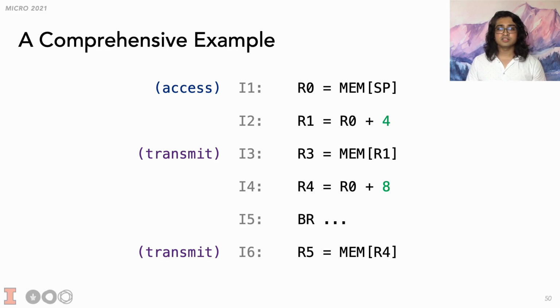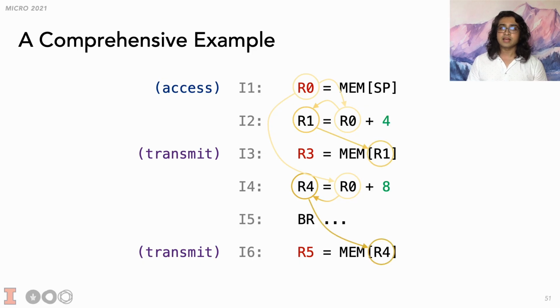The instructions are listed in dynamic order. Based on the context of the example, we denote I1 as an accessor and I3 and I6 as transmitters. However, note that all loads are both accessors and transmitters since they not only return secret data, but also leak their address via a cache side channel. The first thing that happens is that R0, R3, and R5 are all tainted since they are the result of accessors. After that, the taint is propagated through the dataflow graph.